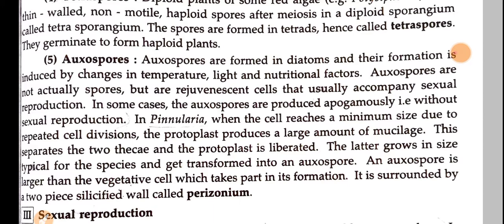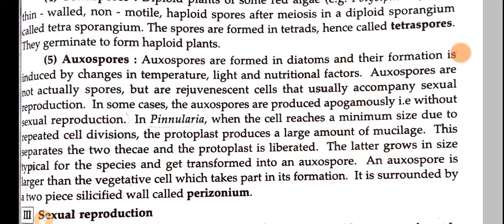So in Pinnularia, what happens? The cell will reach maximum size by multiple cell divisions, and the protoplast will be of large size, and also it will release a large amount of mucilage, and this leads to release of the protoplast, and later this protoplast will grow in size and get transformed into an auxospore.